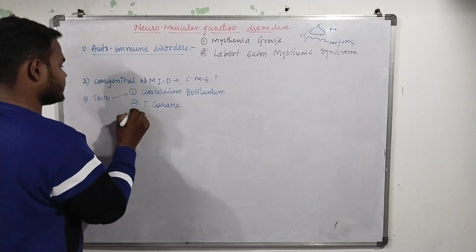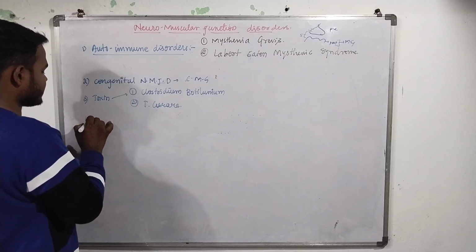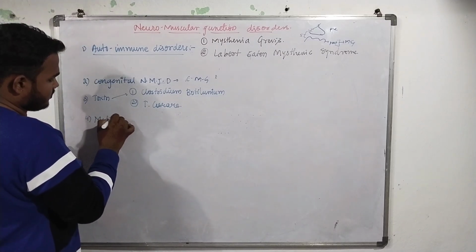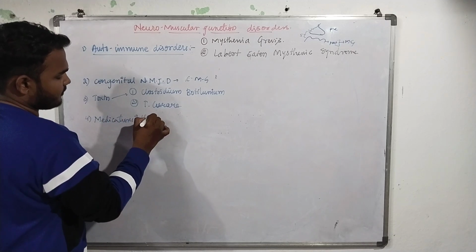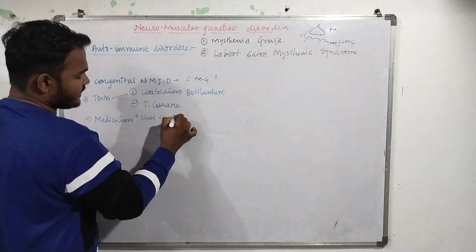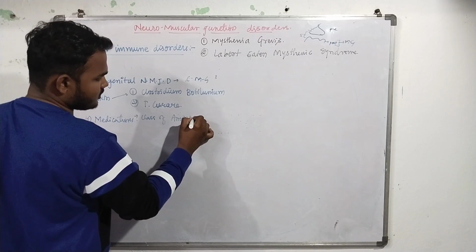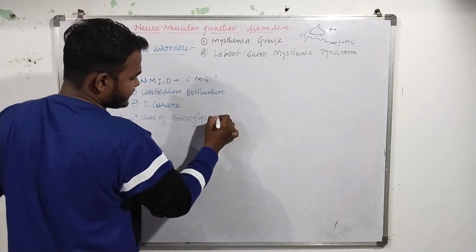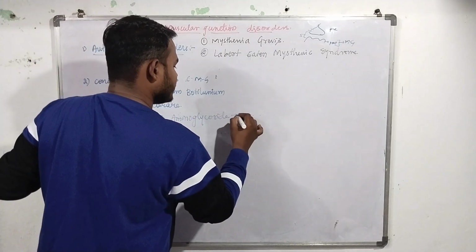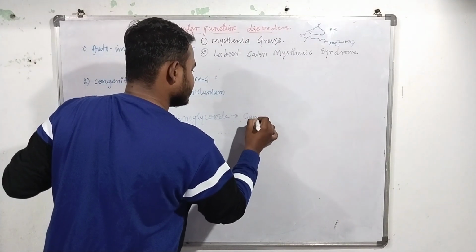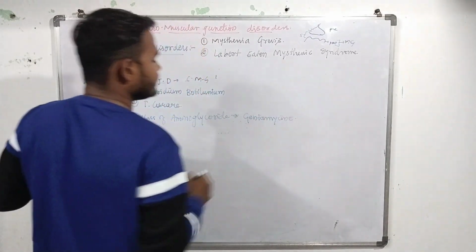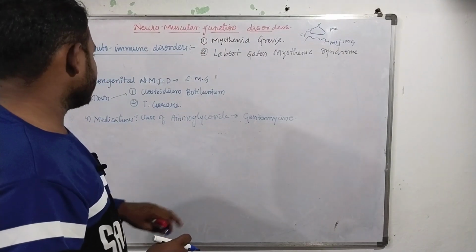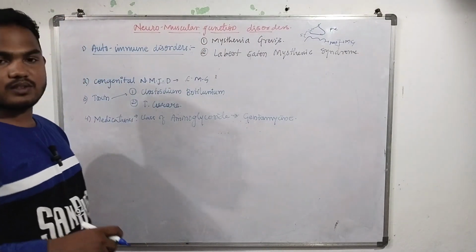Next, some medications, like the class of aminoglycosides. In that, gentamicin is one of the main drugs that will lead to neuromuscular junctions disorder.